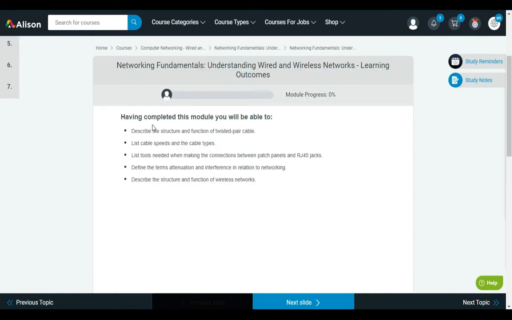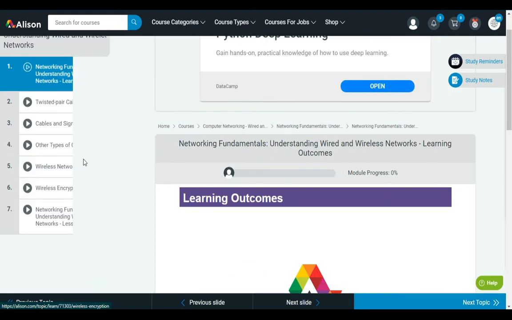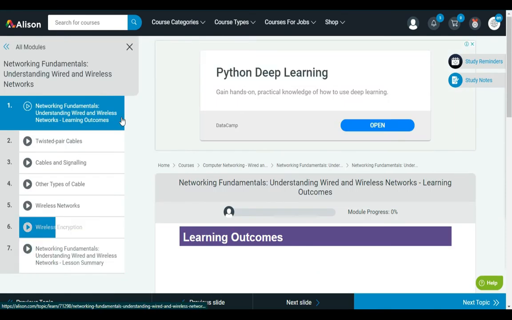Having completed this module, you will be able to describe the structure and function of twisted pair cable, list cable speeds and cable types, and list tools needed when making connections between patch cables and RJ45 jacks. Define the terms attenuation and interference in relation to networking. Describe the structure and function of wireless networks. By the way, click on next. So this is the basic fundamentals of how to enroll in simple and free courses on Alison.